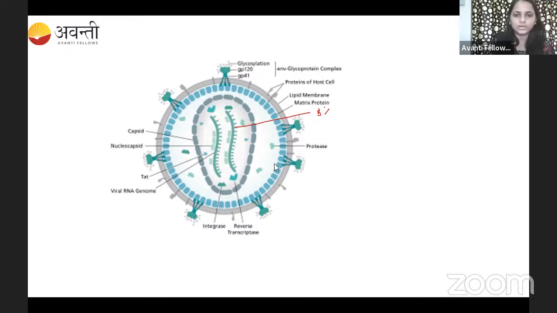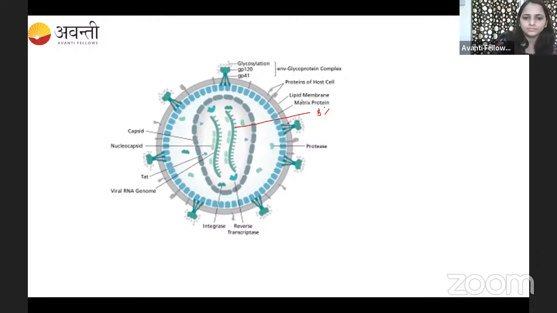Sorry, something is not working correctly. Fine, guys. So it is called the single-stranded RNA. There are two single-stranded RNAs in the retrovirus. And this RNA is covered by the capsid. Capsid is proteinaceous. And here you can see there are two reverse transcriptases. The integrase enzyme is also there. You know the function of the reverse transcriptase, right? This reverse transcriptase helps in the conversion of the single-stranded RNA into cDNA, the synthesis of the cDNA.